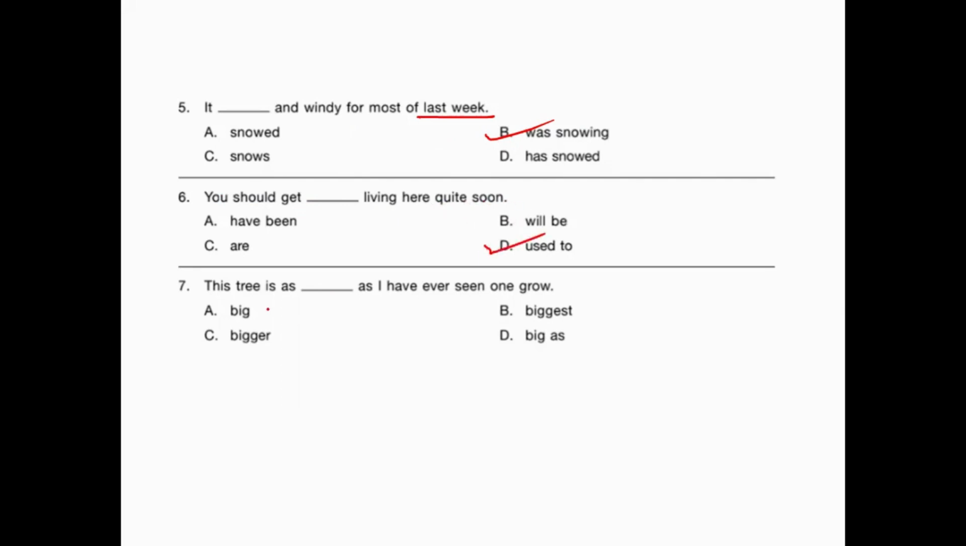Okay. Next, this tree is as dash as I have ever seen one grow. So when we are using as and as, the adjective we have to use should be in the positive form, the positive degree of the adjective. So this tree is as big as I have ever seen one grow. So it is option A.